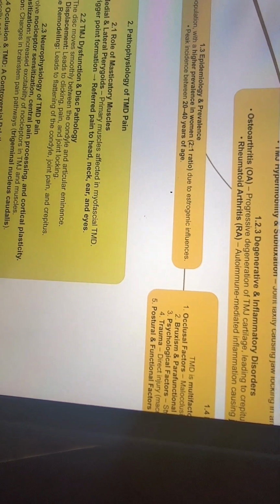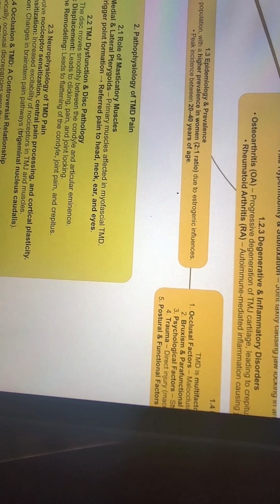Coming to the pathophysiology of TMD pain, role of the masticatory muscles. The masticatory muscles such as masseter, temporalis, medial and the lateral pterygoids are the primary muscles affected in the myofascial TMD. Muscle overuse causes trigger point formation, which is referred to the head, neck, ears and eyes.